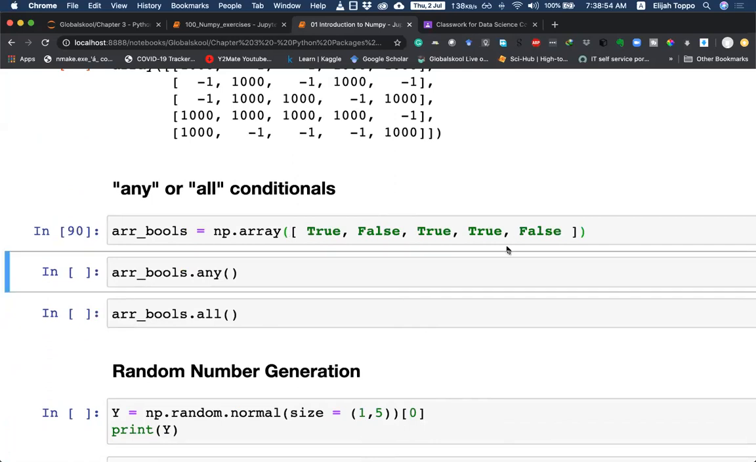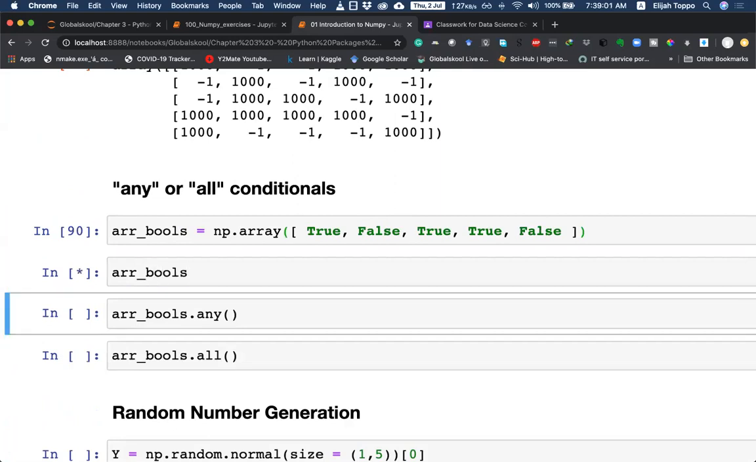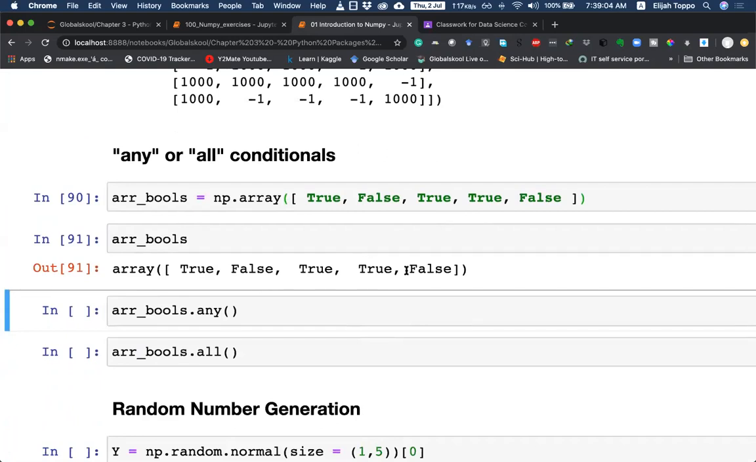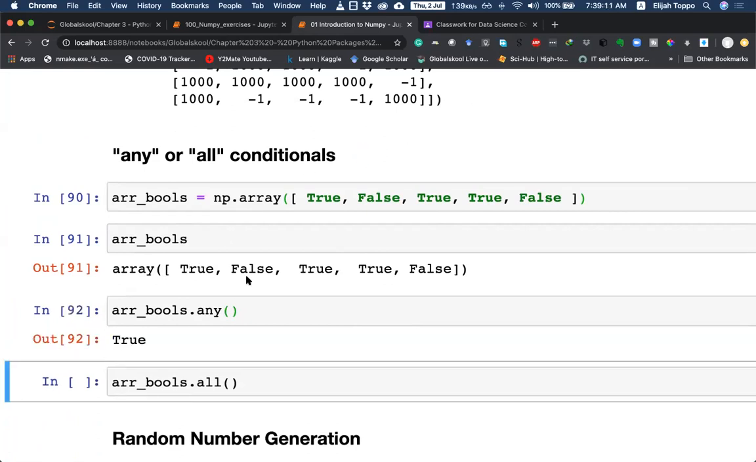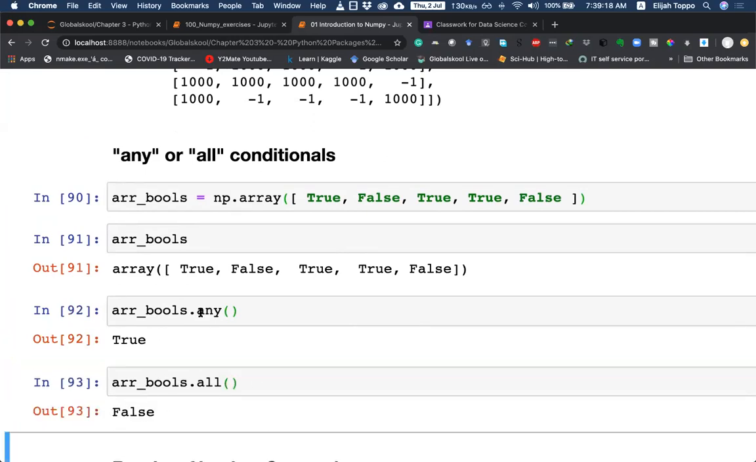Let's say we start with this. If we look at our array Boolean, we have true, false, true, true, false. If we see the any criteria, are any of them true? So the answer is yes. We have at least one of them being true. Are all of them true? So we said no, false. So we have to remember how to ask this question. If I ask any of them false, this would give a wrong answer. So this only works for true values. We are asking, are any of them true or are all of them true?